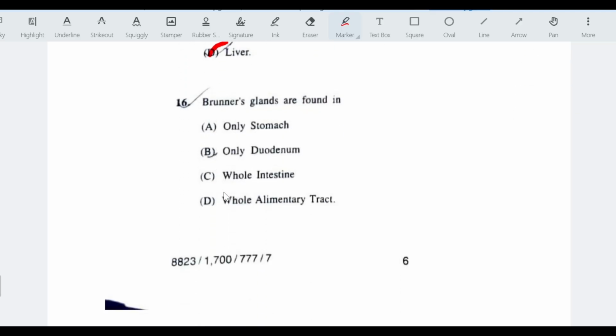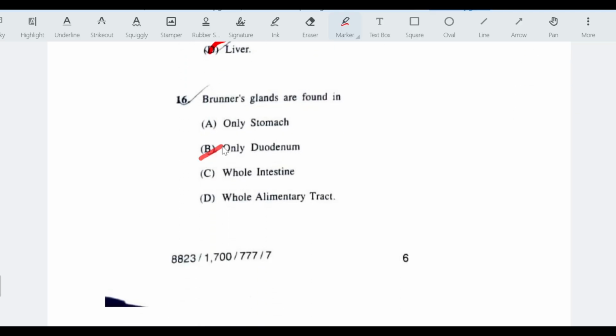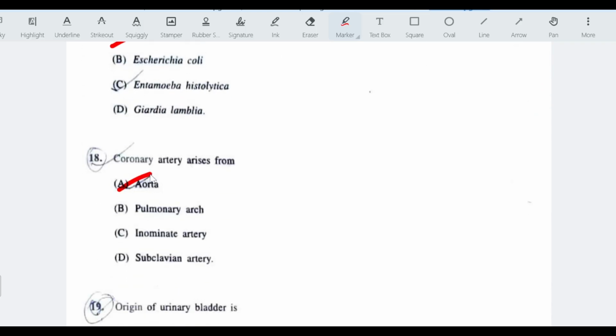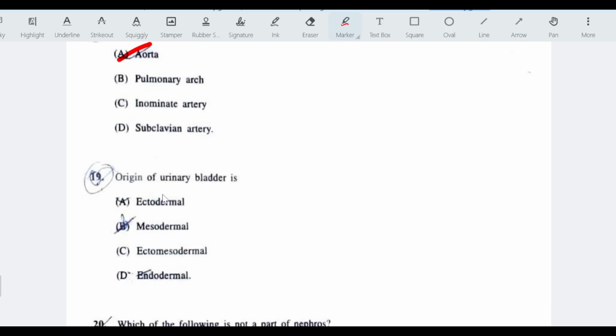Next question, Brunner's glands are found only in the duodenum. The bacterium which causes serious illness in person with pre-existing liver disease is Vibrio vulnificus. Coronary artery arises from aorta. Origin of urinary bladder is mesodermal.